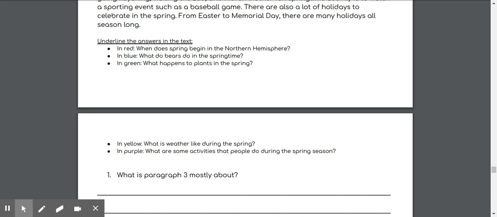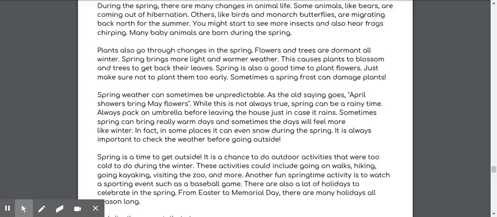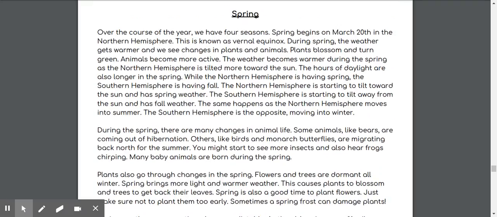In red, when does spring begin in the Northern Hemisphere? In blue, what do bears do in the springtime? In green, what happens to plants in the spring? In yellow, what is weather like during the spring? In purple, what are some activities that people do during the spring? Let's go back up to the top, and as we read, we'll look for some of those answers.